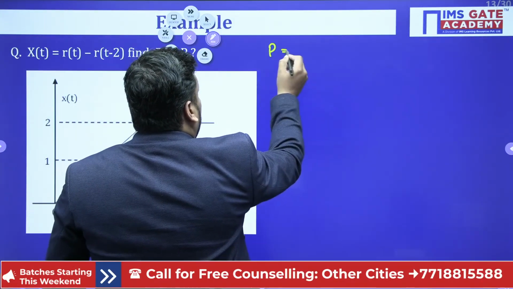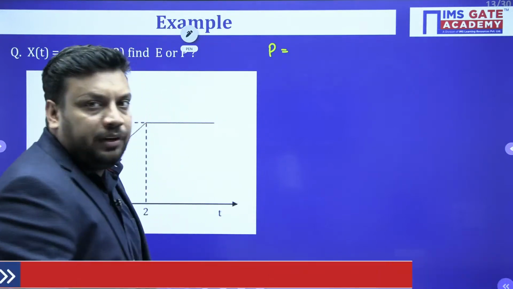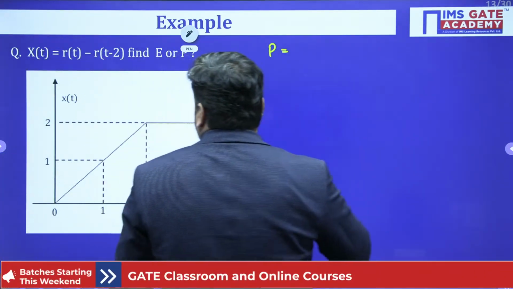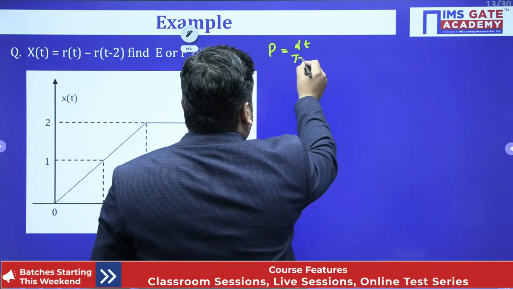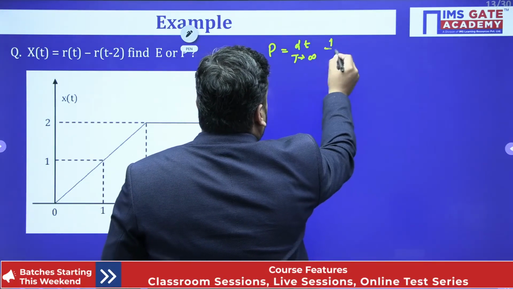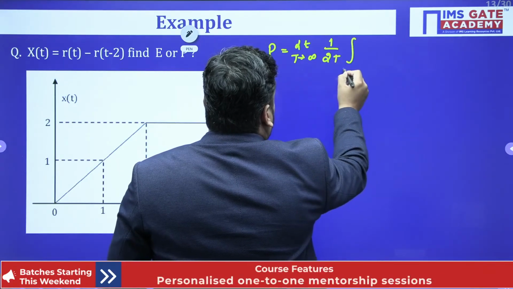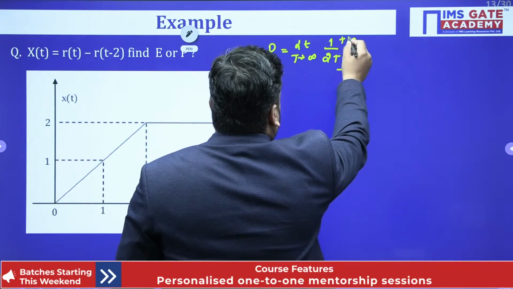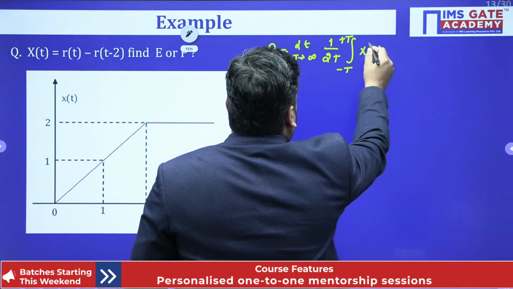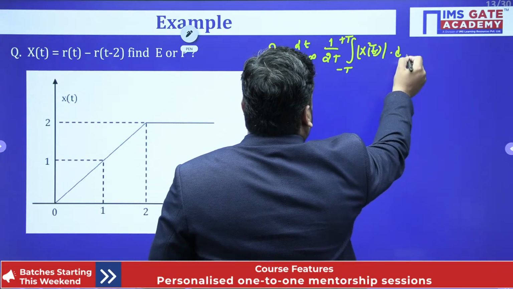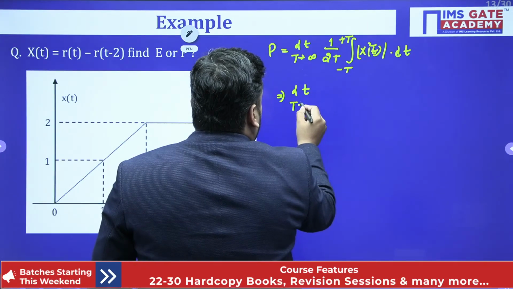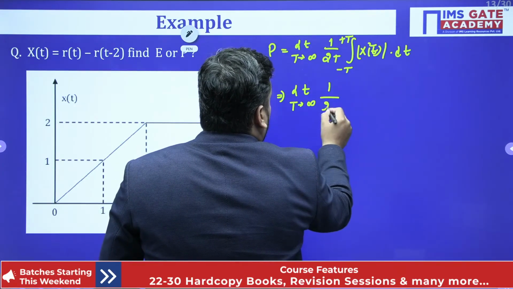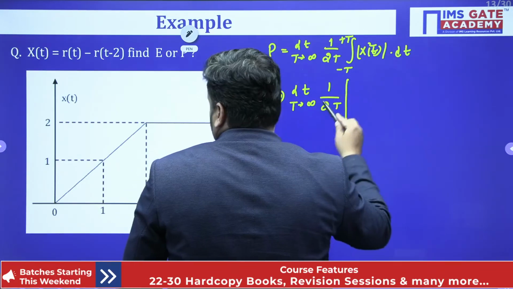So let's apply the power formula here, bachcho. After that I will give you a short trick for this also. The power formula says: limit T tends to infinity, 1 upon 2T, integral from minus T to plus T of |x(t)| squared dt. So I should do limit T tends to infinity 1 upon 2T, and here you need to check the limits, guys.